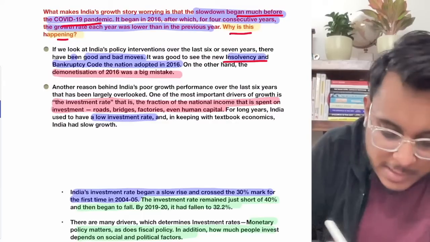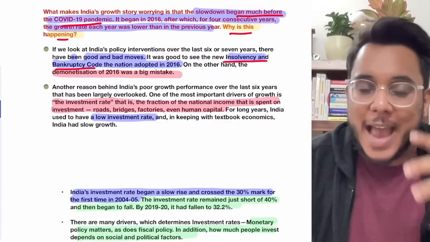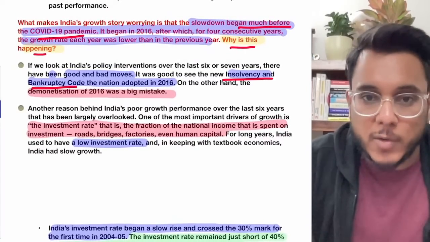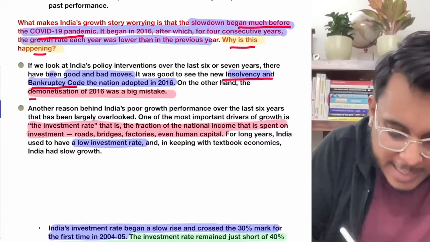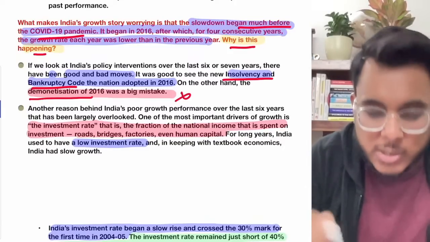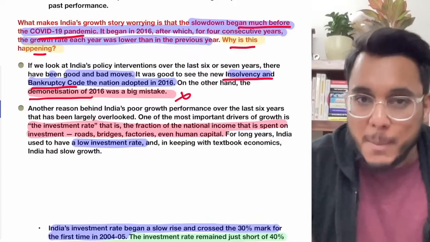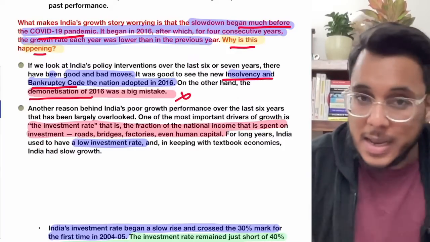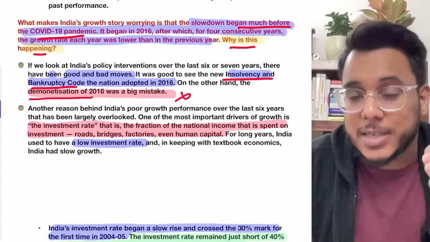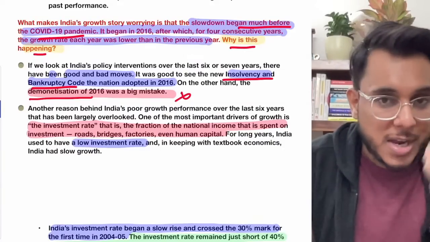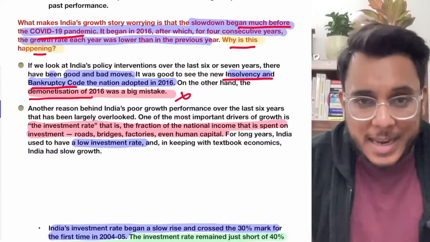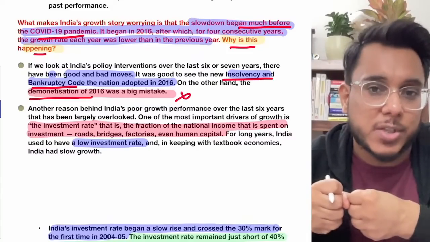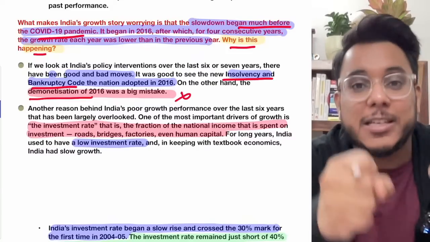For example, the Insolvency and Bankruptcy Code that we brought, which provides an institutional mechanism for liquidation and insolvency, was a good move. But then the demonetization of 2016 was a mistake as per the article. Why? Because I told you already that 91% of people are in the informal sector. Clear? Now guys, when we talk about the informal sector, a lot of transactions happen in cash, and an entire economic cycle was going on, and just taking the currency out of the system simply means putting sand in the wheels of the economy.